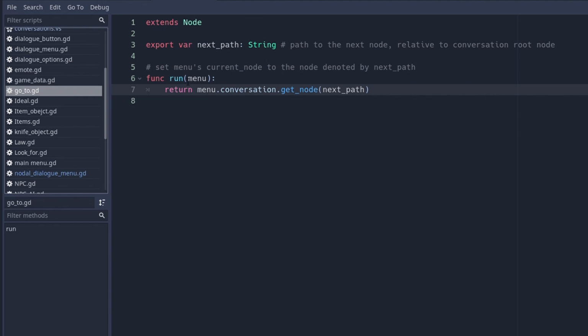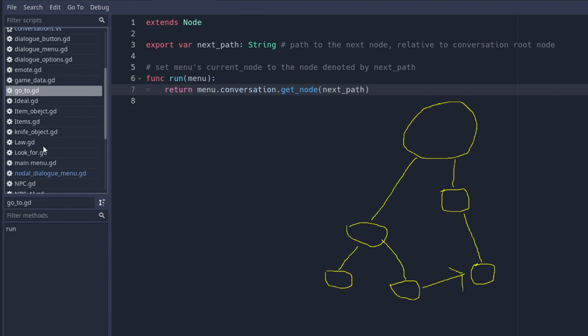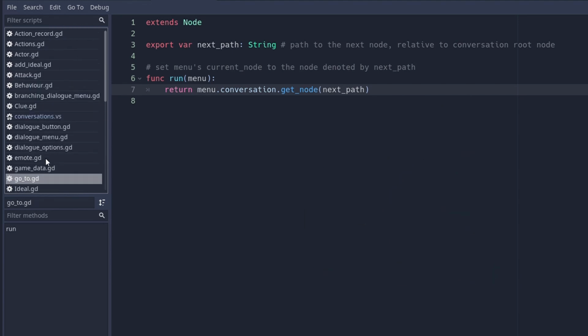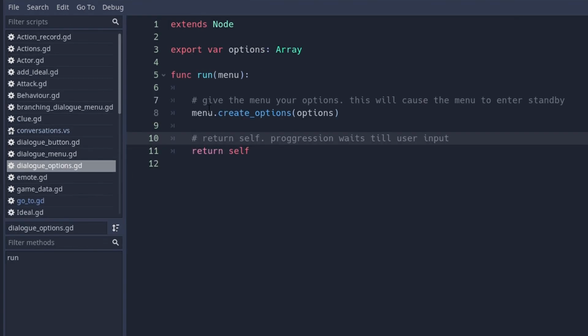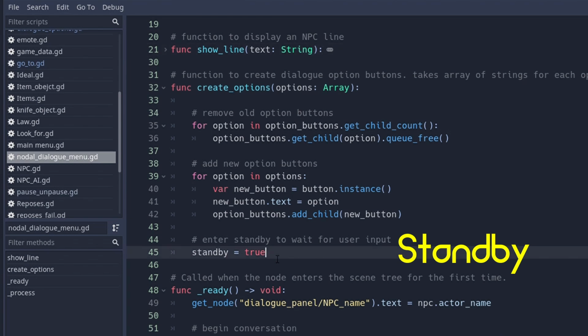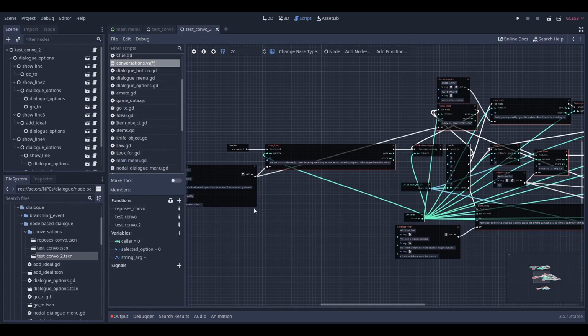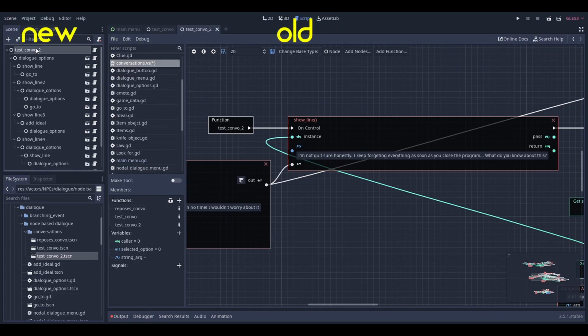But it's important that the menu use run to get the next node, because it gives us the option to have a node jump us to another branch or loop back to a previous node. Using these go-to type nodes do hurt the legibility, but it's nice to have the option if we ever feel the need to use it. Whenever the function create dialogue option is called, the menu enters standby mode. When in standby, the menu doesn't progress through the tree, but waits for the player to pick a dialogue option. Once selected, the menu progresses to the child of the current node corresponding to the option selected, and exits standby.